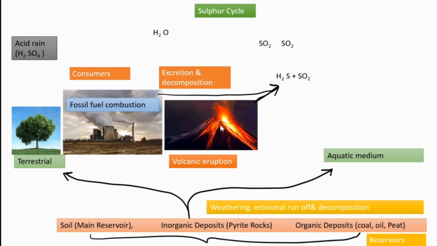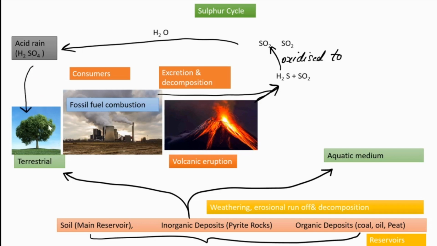From these two sources, sulfur is released in two forms, hydrogen sulfide and sulfur dioxide. The hydrogen sulfide then oxidizes and forms sulfur dioxide. The sulfur dioxide that reaches the atmosphere mixes with water and comes again to the terrestrial system as acid rain.